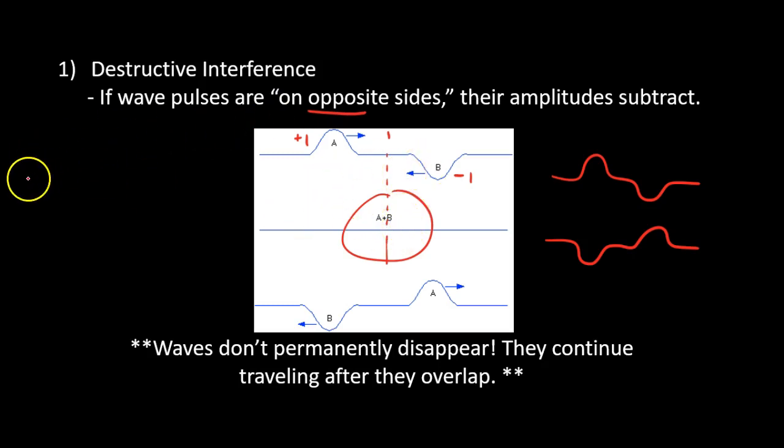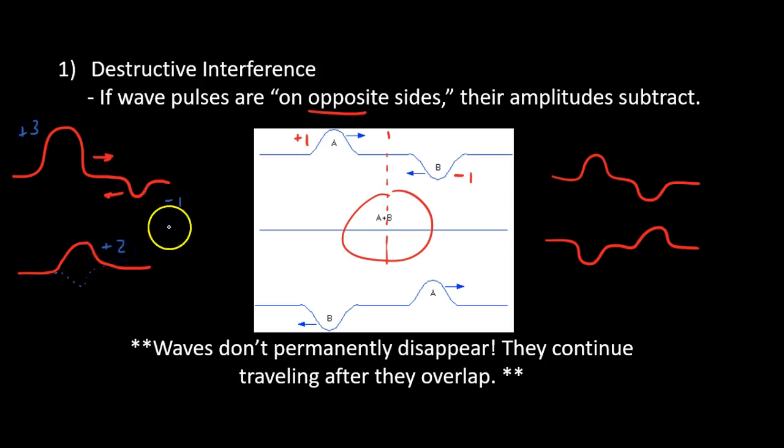By the way, they don't have to be the same size. I could have one very positive and one slightly negative. If we assume the widths are the same, maybe what you get is just a slightly less positive, because that -1 is still in there. Sorry, I'm not very good at drawing. So it canceled a little bit of this. But +3 plus -1, I'm still left with an overall +2. Again, I like using those numbers.